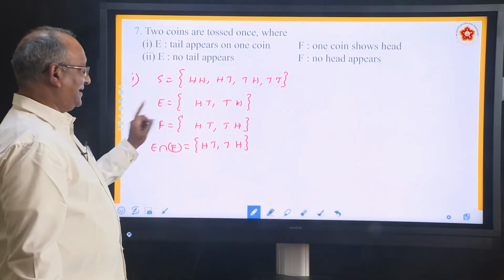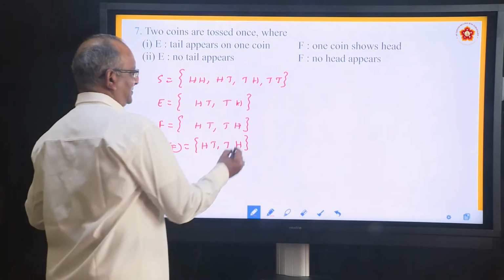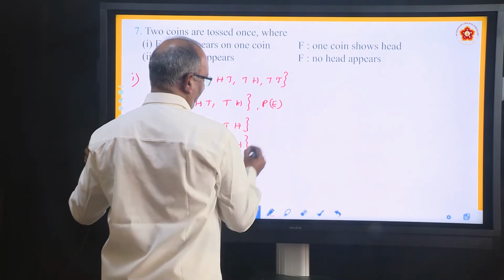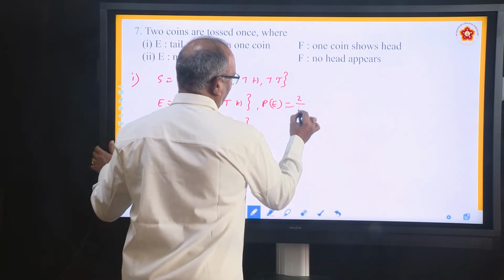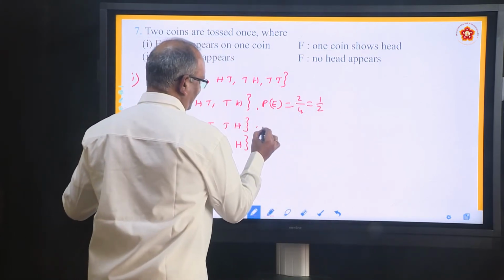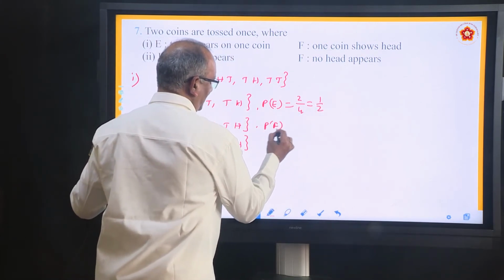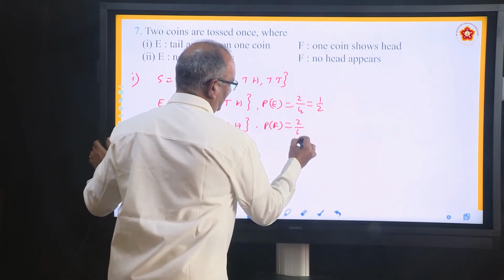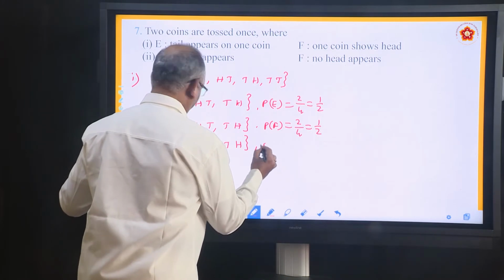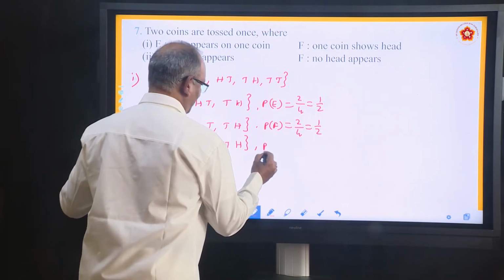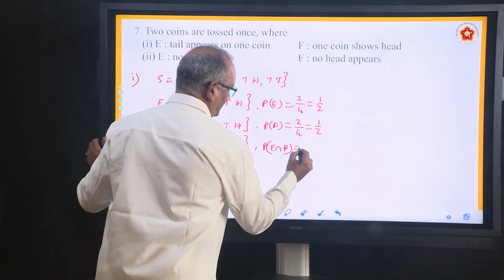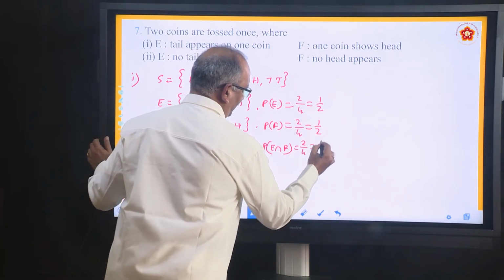Now in each case find the probabilities. Tell me what is the probability of E. It is 2 by 4 or 1 by 2. Similarly, for the second one, what is PF? Again it is 2 by 4 or 1 by 2. What is the probability of E intersection F? It is also 2 by 4 or 1 by 2.